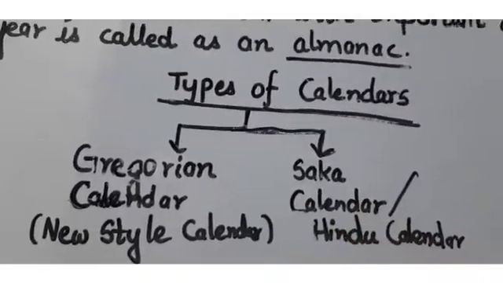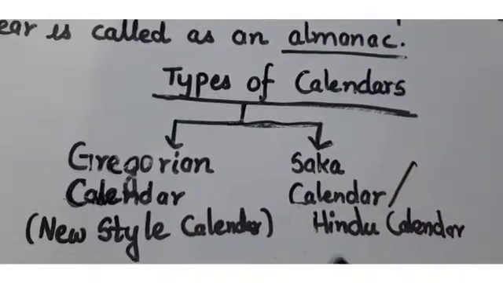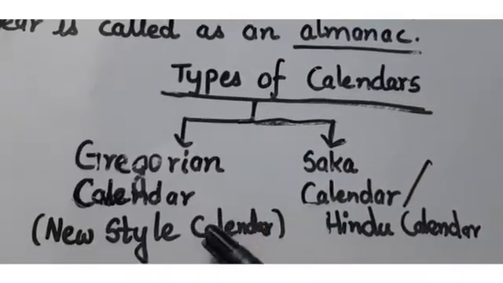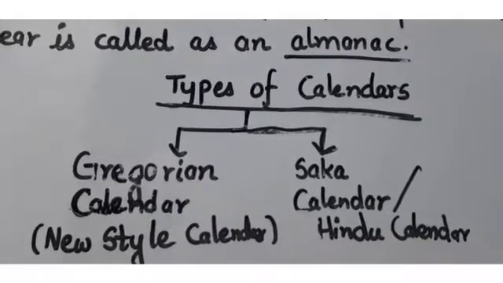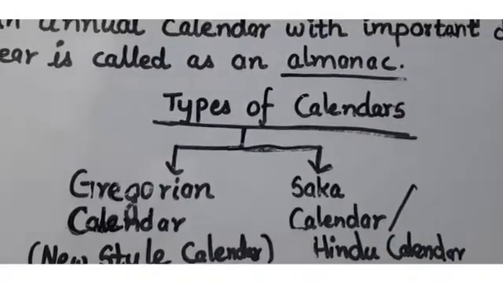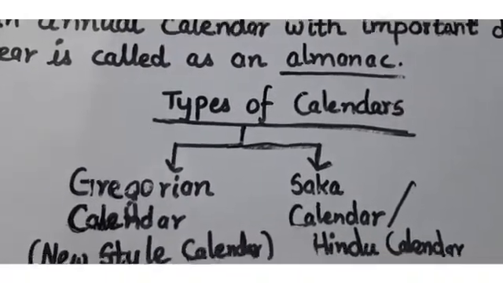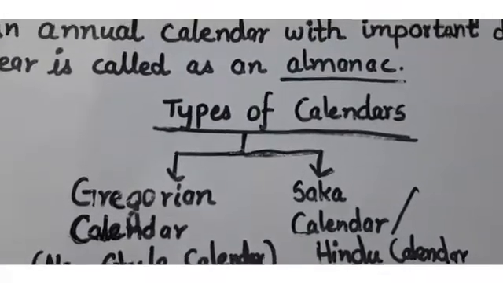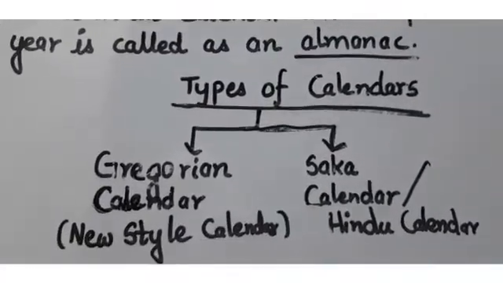Months are further divided into days. A few months have 30 days, a few months have 31 days, and only the month of February has 28 days.